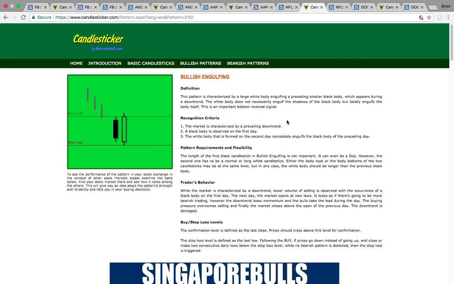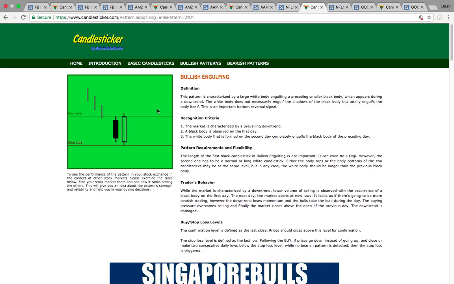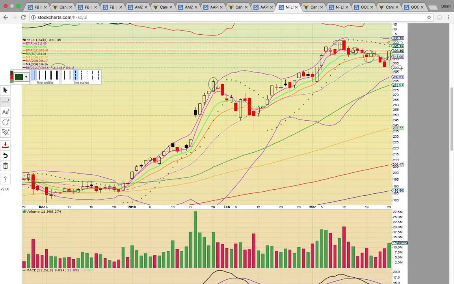As you can see here, there was a bullish engulfing reversal pattern that formed on the 20th. There's a red candle and this white candle engulfed the red candle. It formed a bullish reversal pattern. That was followed by 3 red candles. But today, the pattern was confirmed. As you can see, there was a close above the previous candles, and so above the pattern, and that confirmed the pattern. This is a very strong reversal pattern, and there was confirmation today, so that was good follow through.